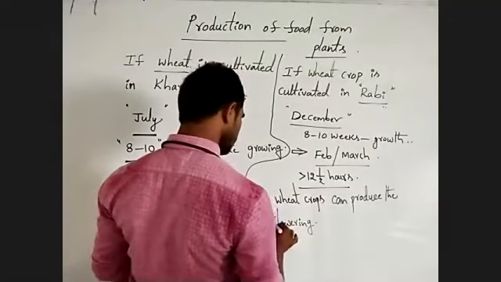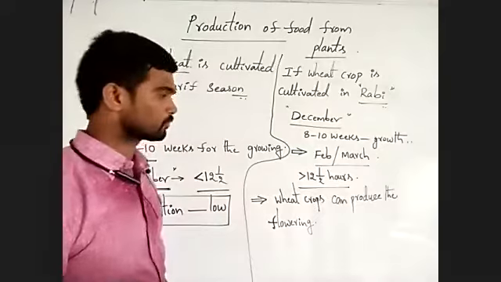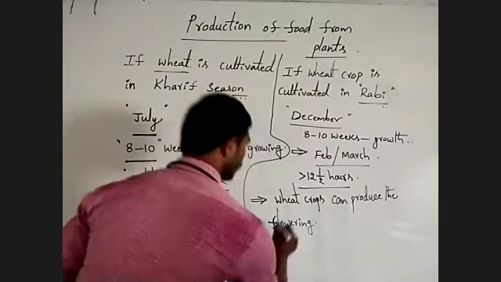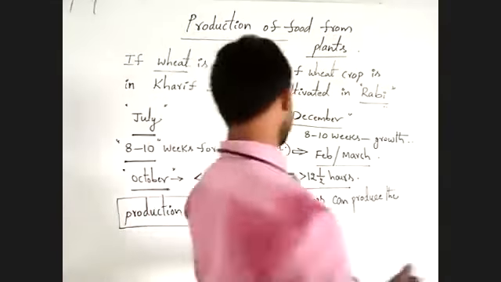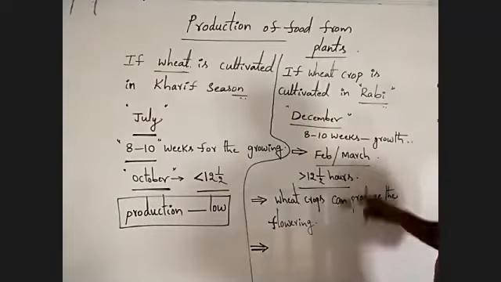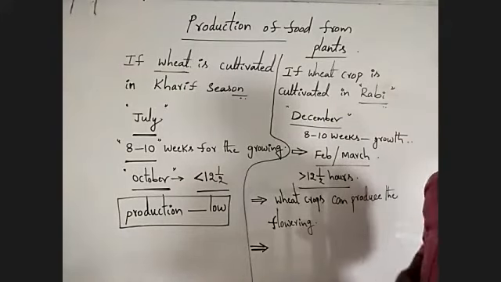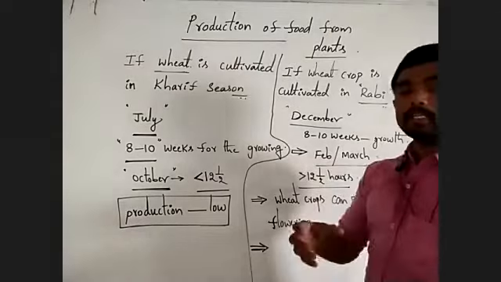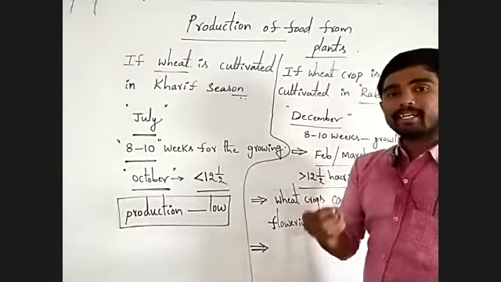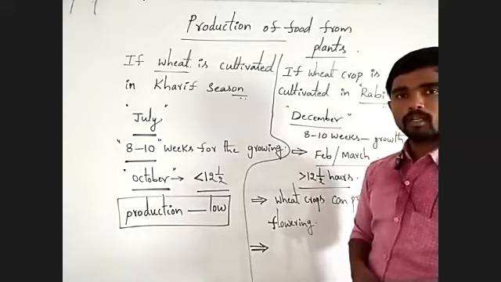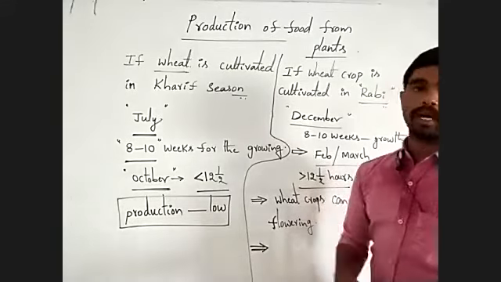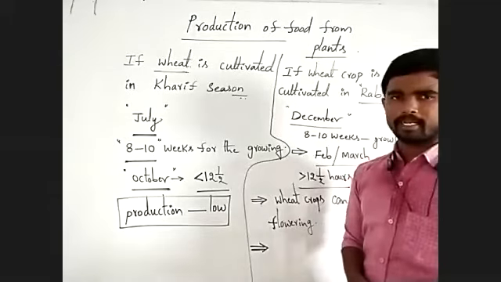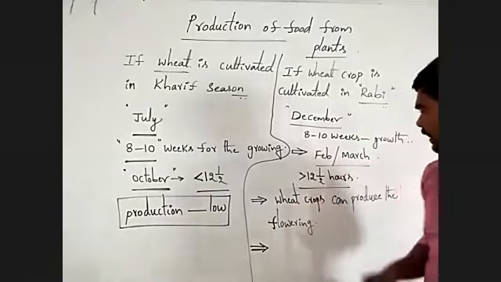Another important advantage in this condition is that to mature the embryo and seed, and for the drying of the seed, heat is required. Some hot climate is required.